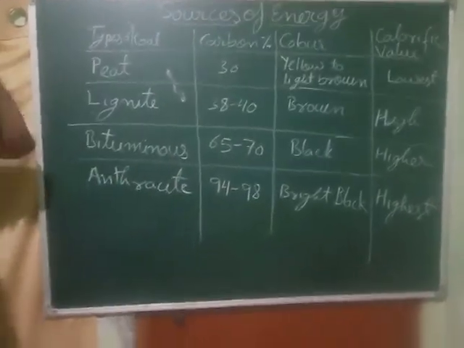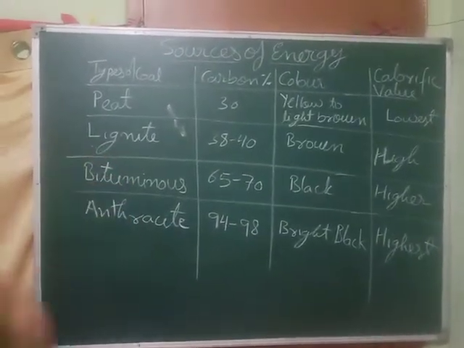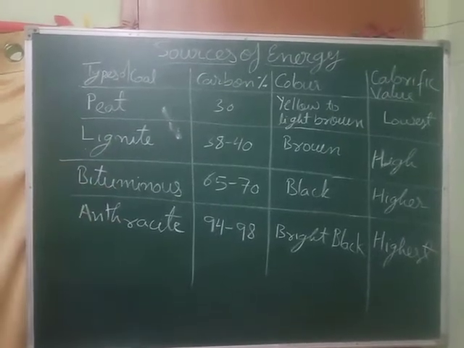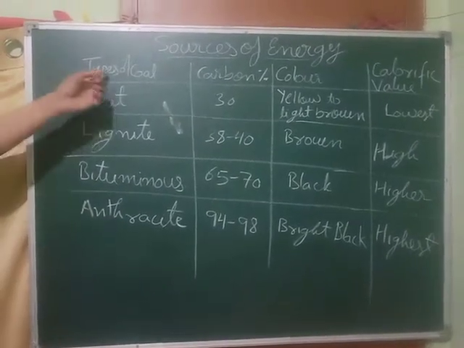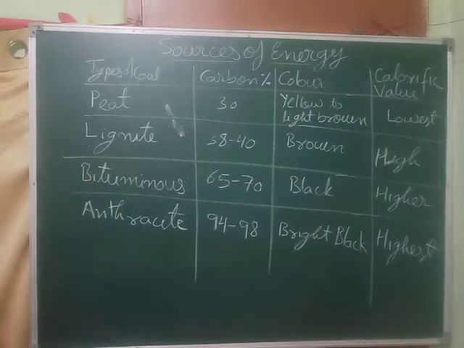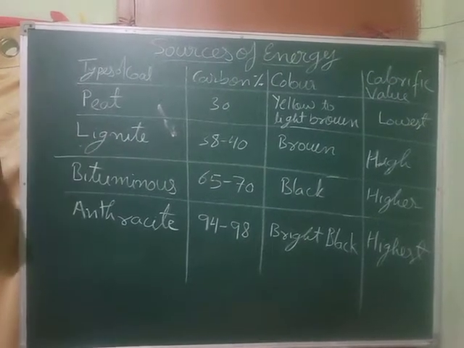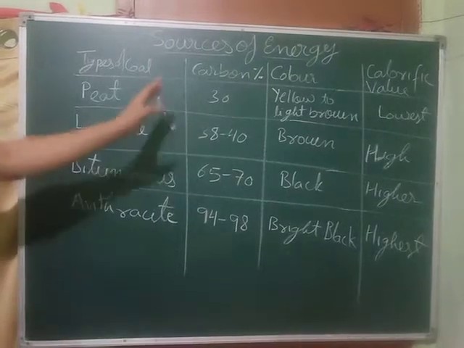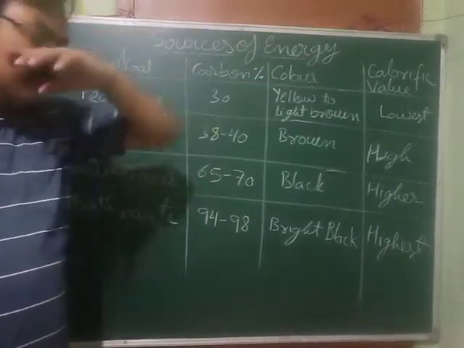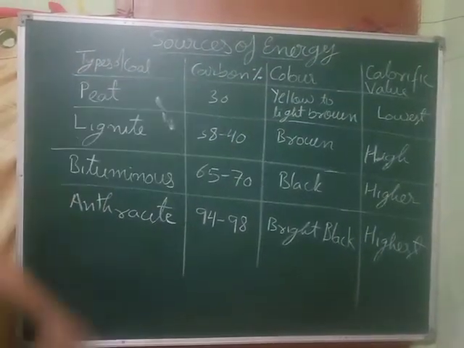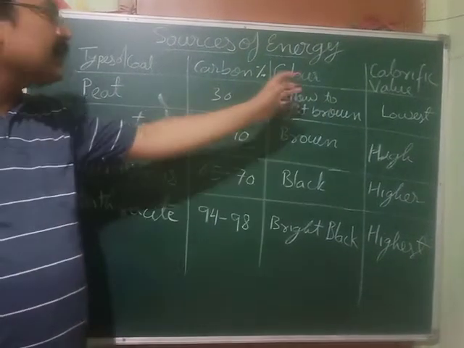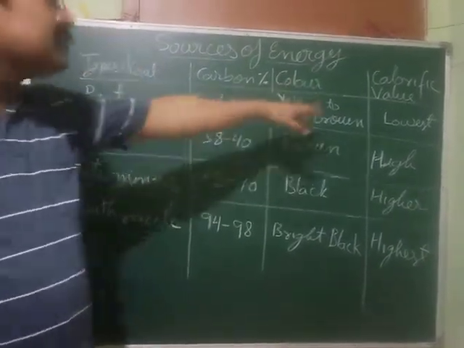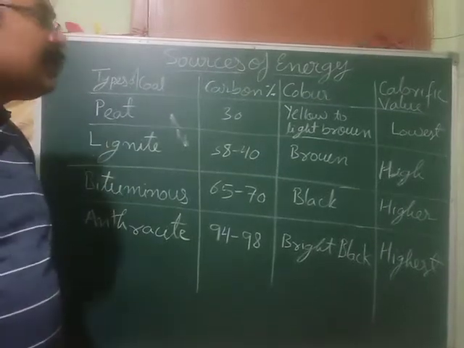See this table. This table is all about the comparison of different types of coals. Types of coals are given: peat coal, lignite coal, bituminous coal and anthracite coal. Here are the headings under which we are going to compare them: first, carbon percentage, second is color, third is calorific value. Do you know what is calorific value?